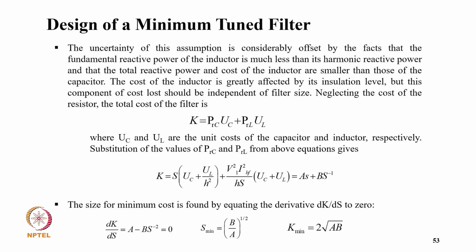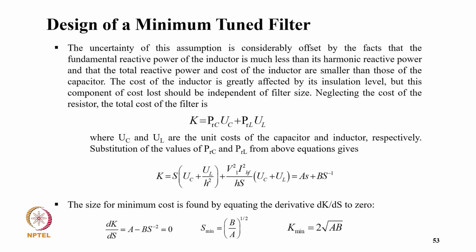where UC and UL are the unit cost of the capacitor and inductor respectively, and substituting the values of PRC and PRL from the above equation gives K equal to S in bracket UC plus UL upon H square plus V1 square HSF square divided by HS in bracket UC plus UL equal to AS plus BS to power minus 1.